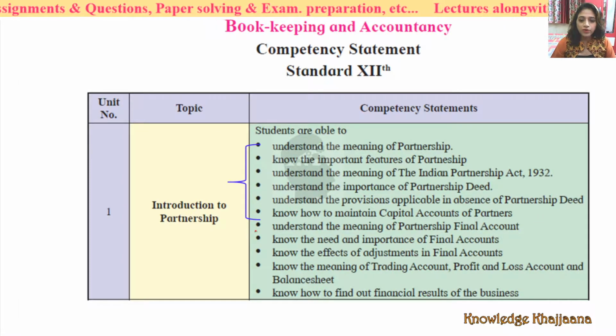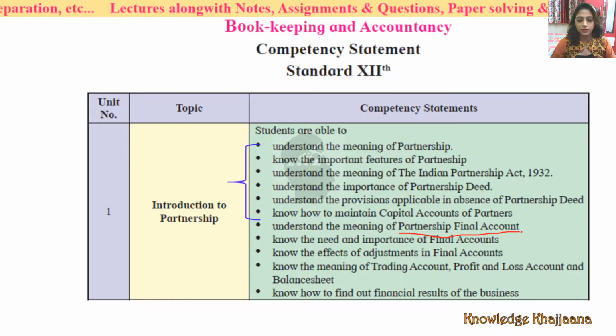Now, today onwards we are going to learn the important thing, the core thing of this lesson. What is the core thing of this lesson? That is understanding how to prepare the partnership final accounts. This is the important thing for us to do.